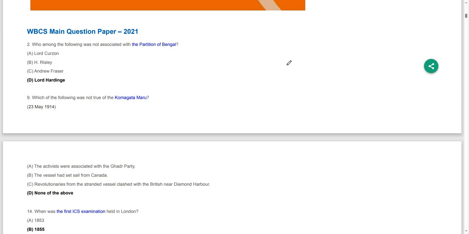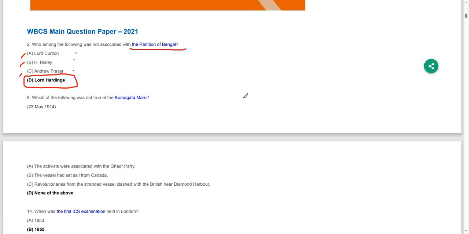The first question: whom of the following was not associated with the partition of Bengal? Lord Hardinge was not associated, but Andrew Fraser, Lord Curzon, and H. Risley all are associated with the partition of Bengal. Andrew Fraser was a police officer. All of them were involved with the partition of Bengal, but not Lord Hardinge.